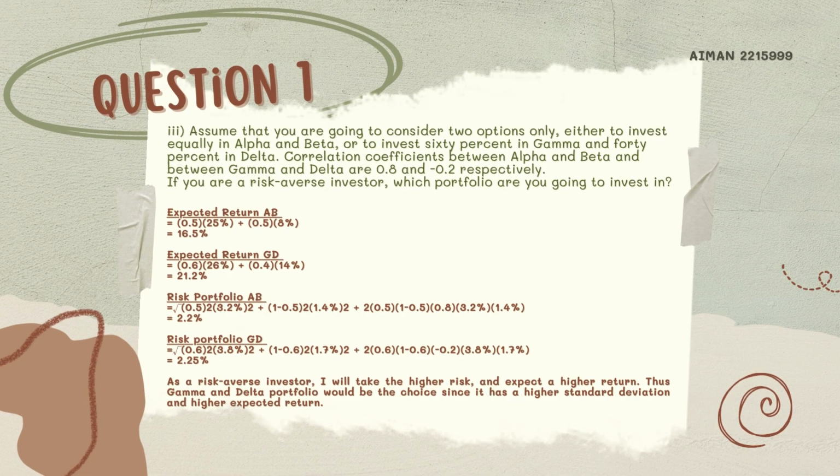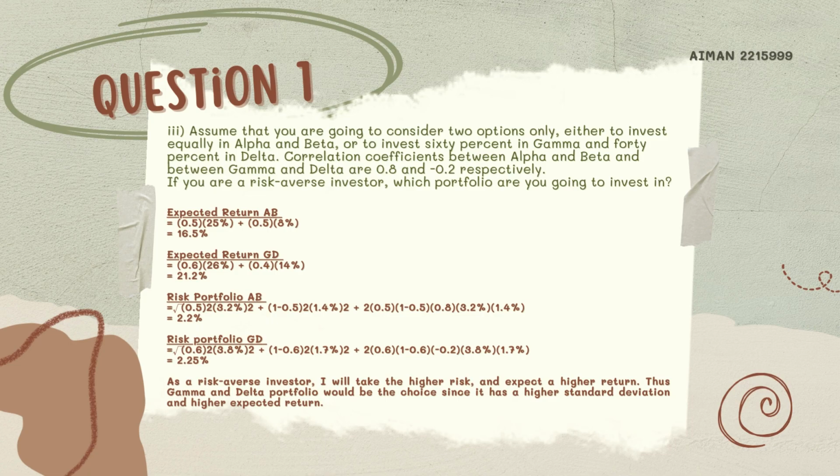For the next one, assume that you are going to consider 2 options only, either to invest equally in Alpha and Beta, or to invest 60% in Gamma and 40% in Delta. Correlation coefficients between Alpha and Beta and between Gamma and Delta are 0.8 and negative 0.2 respectively. If you are a risk-averse investor, which portfolio are you going to invest in? In order to answer this question, we must first compute the expected return and risk of both portfolios.